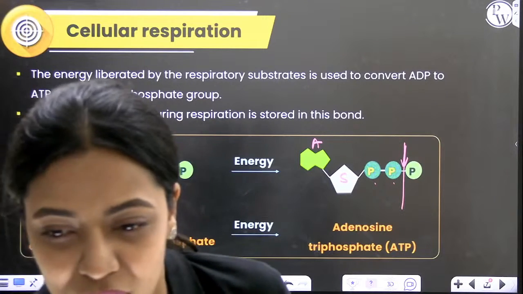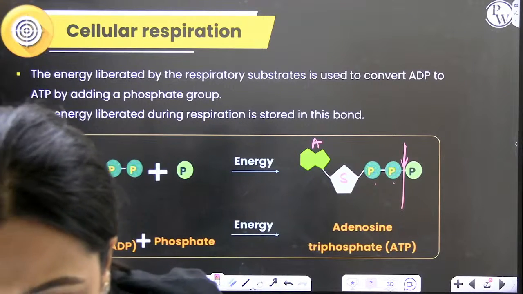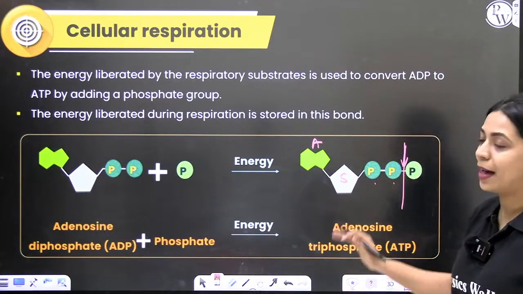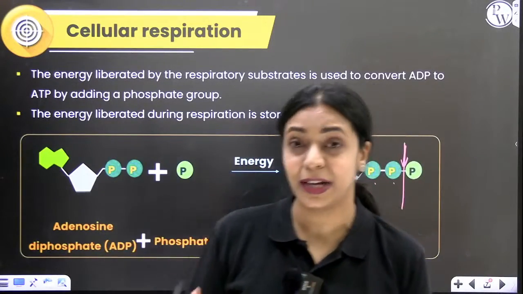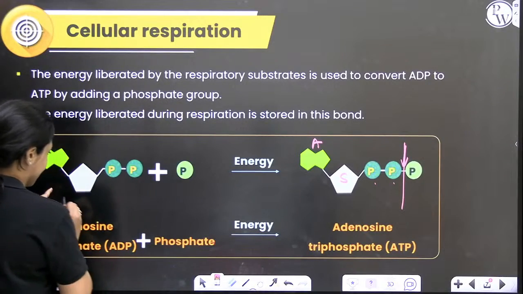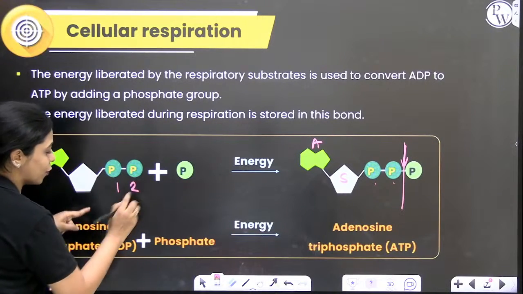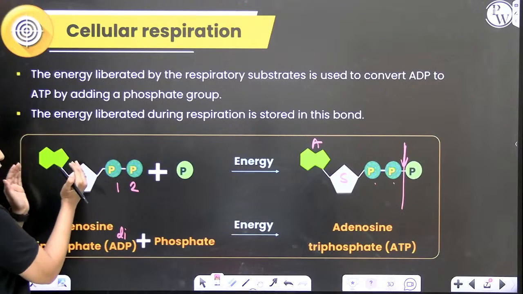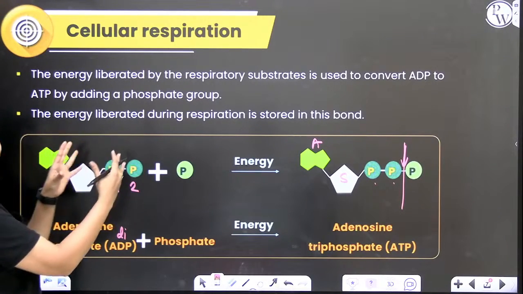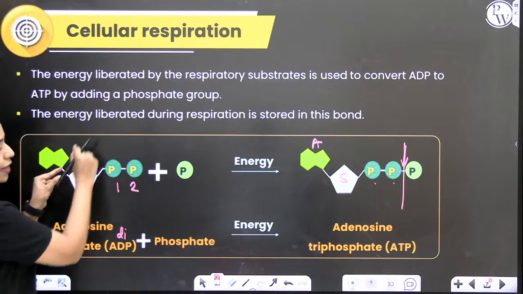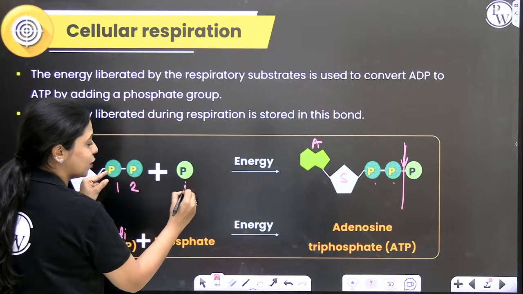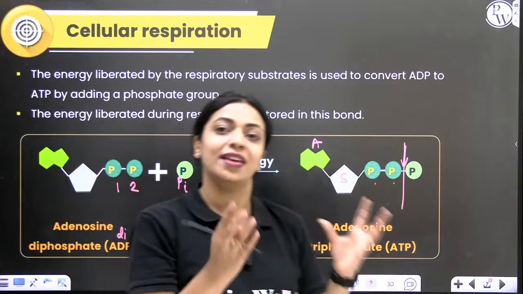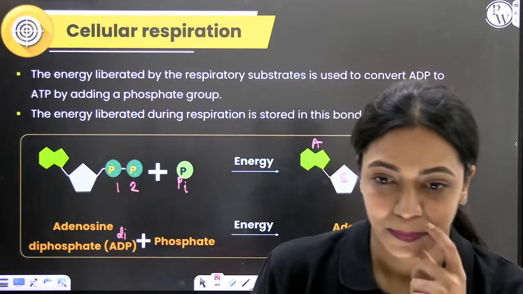Yes, Prithvi, phosphoester bond. Okay, so what happens is, whenever the energy is getting liberated, a molecule of ADP, this is A containing 2 phosphates, that's why we call it adenosine diphosphate. Di means 2, right? Adenosine with 2 phosphates is adenosine diphosphate. This adenosine diphosphate combines with another phosphate, inorganic phosphate, to form adenosine triphosphate.